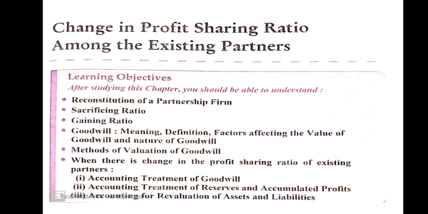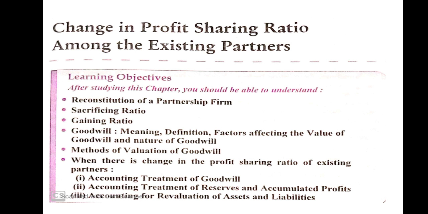When assets decrease, the entry is revaluation account debit to assets account. Like building value is 10,000, now the value is 9,000, so 1,000 will be transferred to the revaluation account: revaluation account debit to building account.